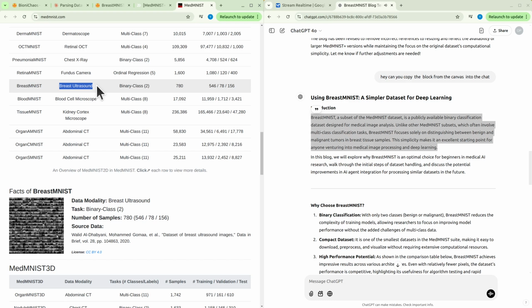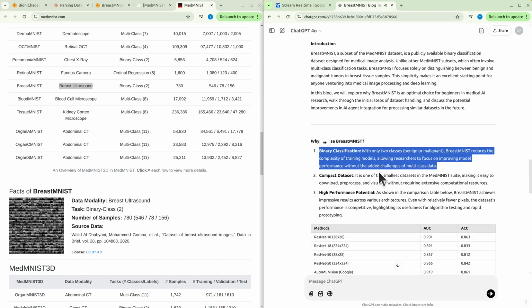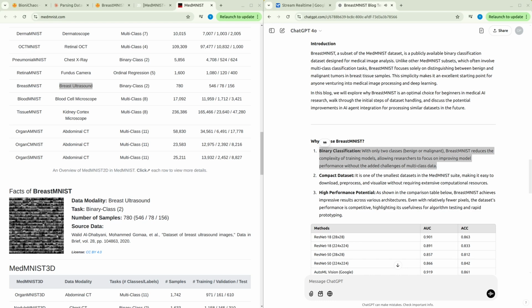Why choose BreastMNIST? 1. Binary classification. With only 2 classes, benign or malignant, BreastMNIST reduces the complexity of training models, allowing researchers to focus on improving model performance without the added challenges of multi-class data. 2. Compact dataset. It is one of the smallest datasets in the MedMNIST suite, making it easy to download, pre-process, and visualize without requiring extensive computational resources.